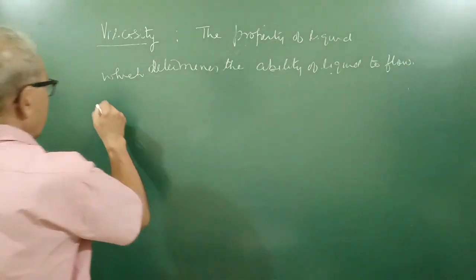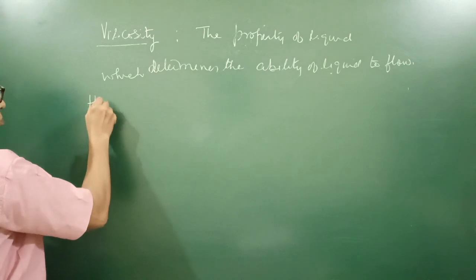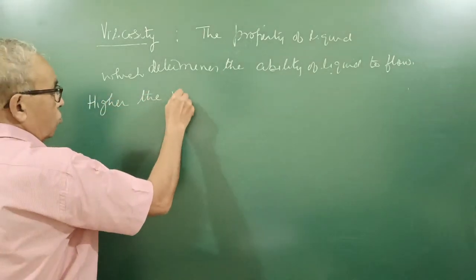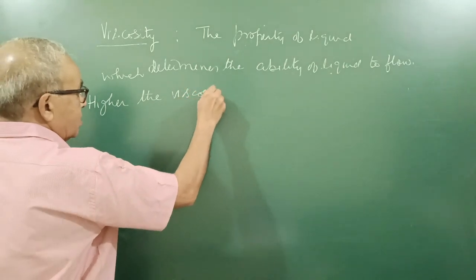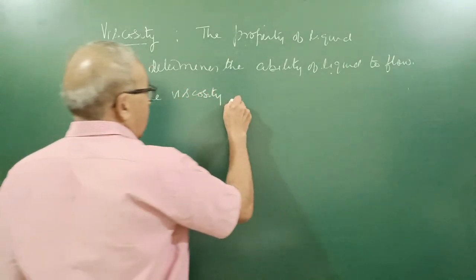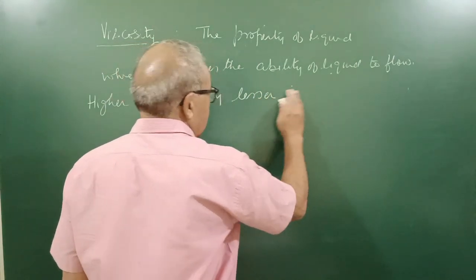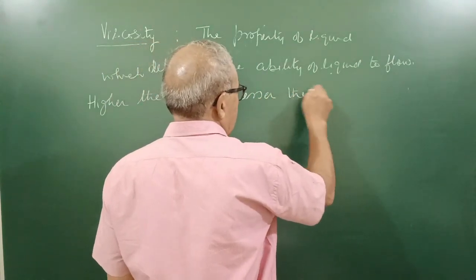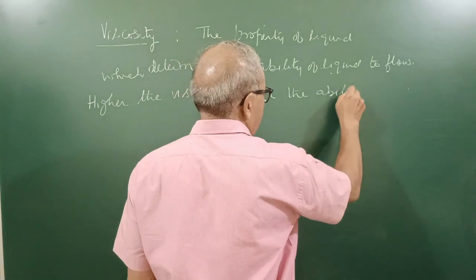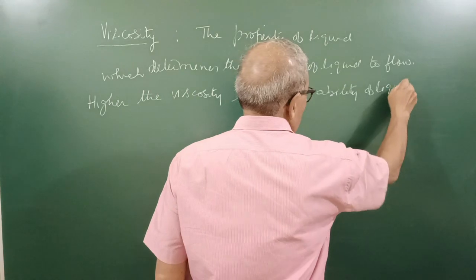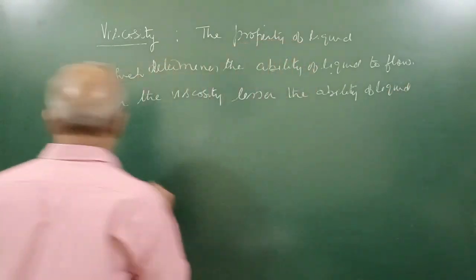Higher the viscosity, lesser the ability of liquid to flow.